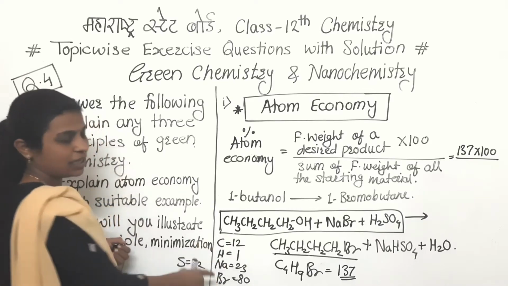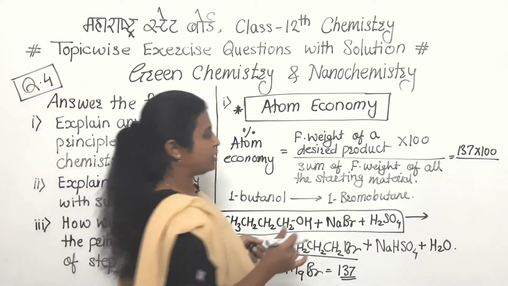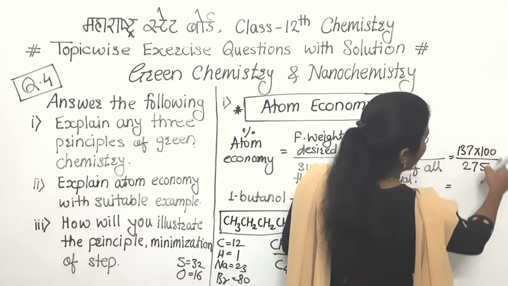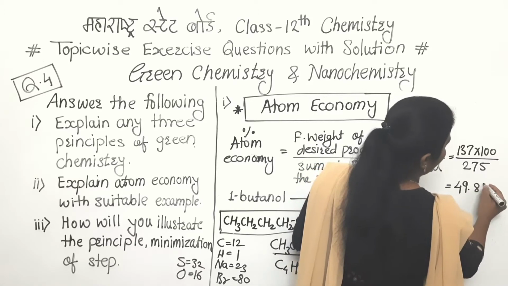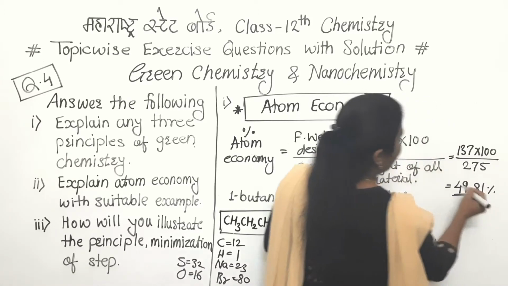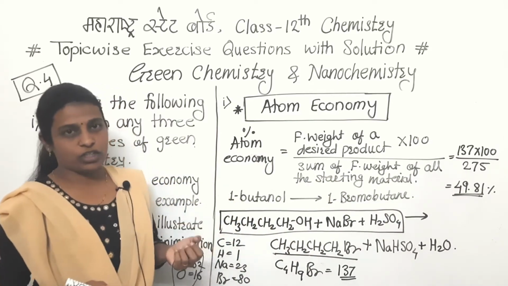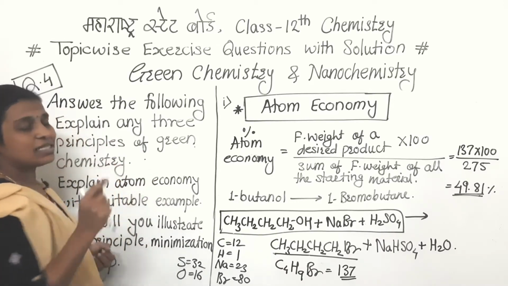So in this way, by taking these mass numbers, just by multiplication and addition we will get the answer, and that is 275. After this calculation we will get the answer 49.81%, and that is the percentage atom economy for this conversion. So here we have completed our second principle as well as the second question.